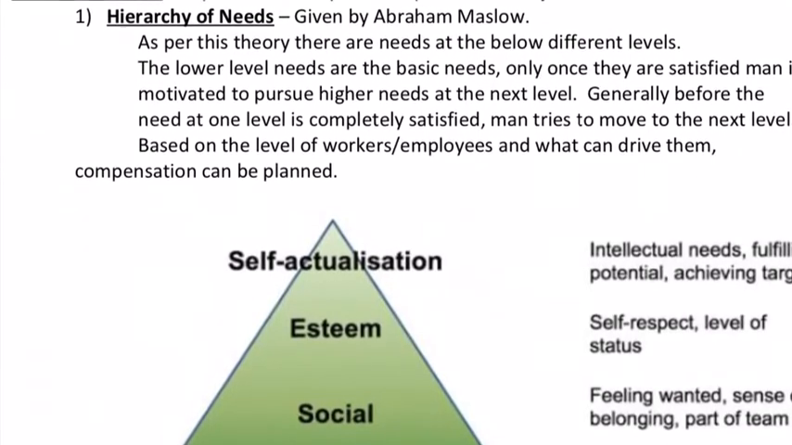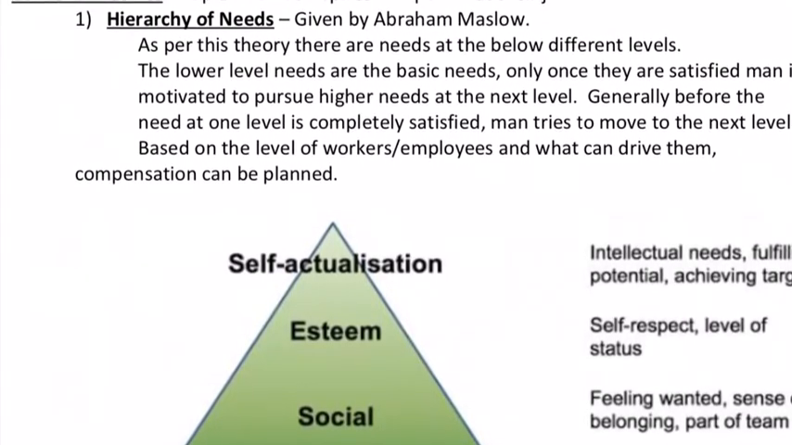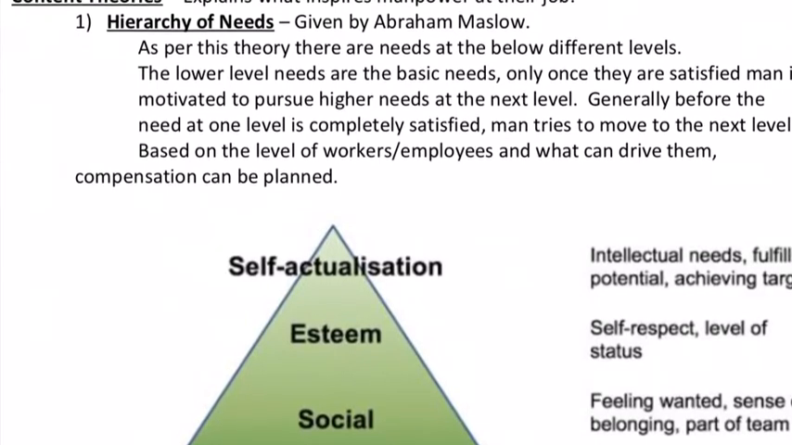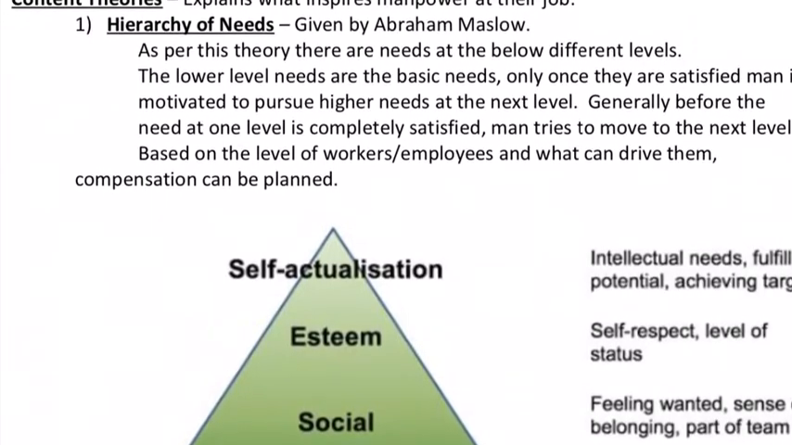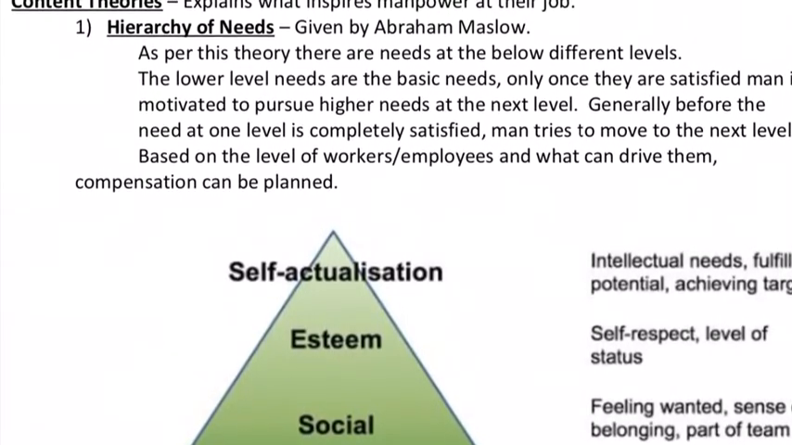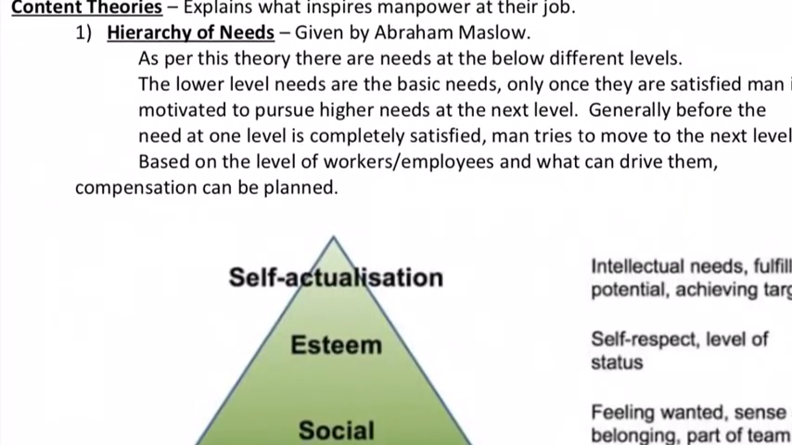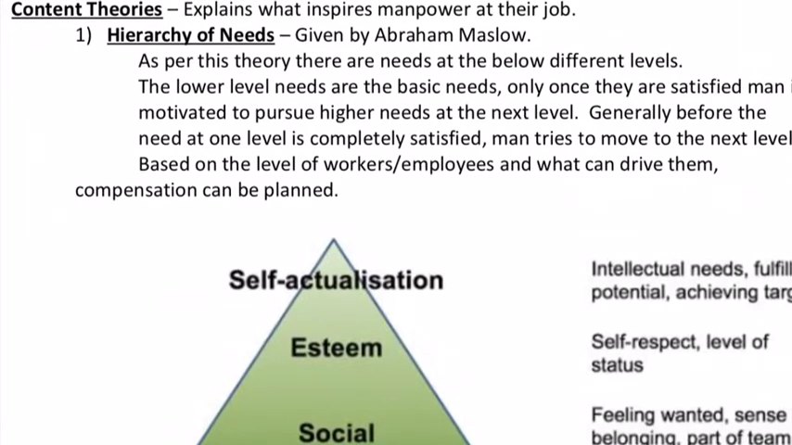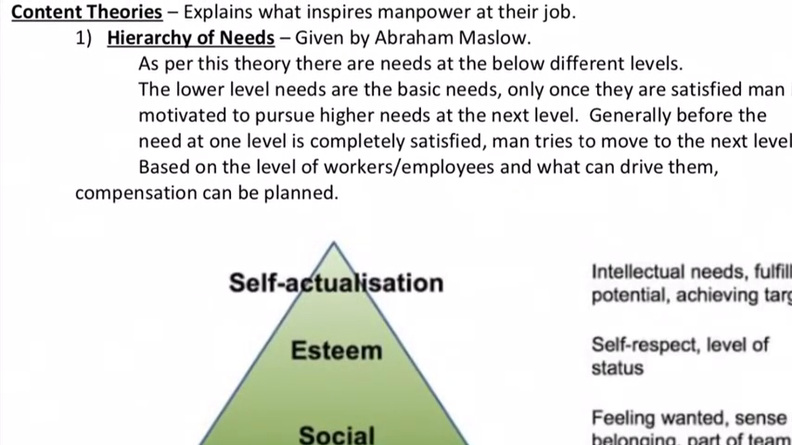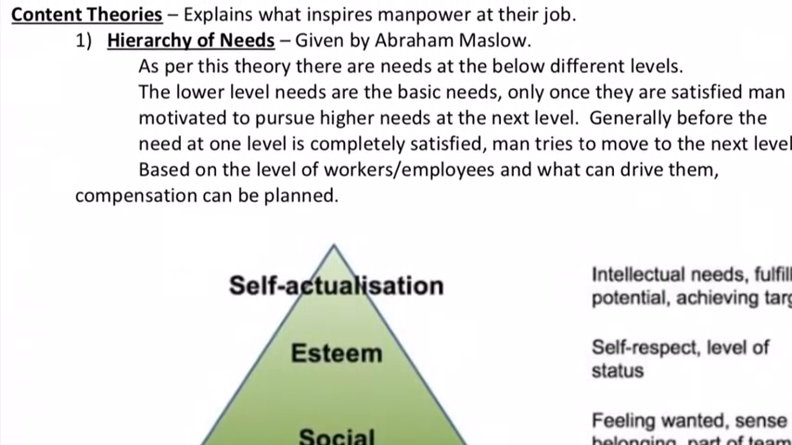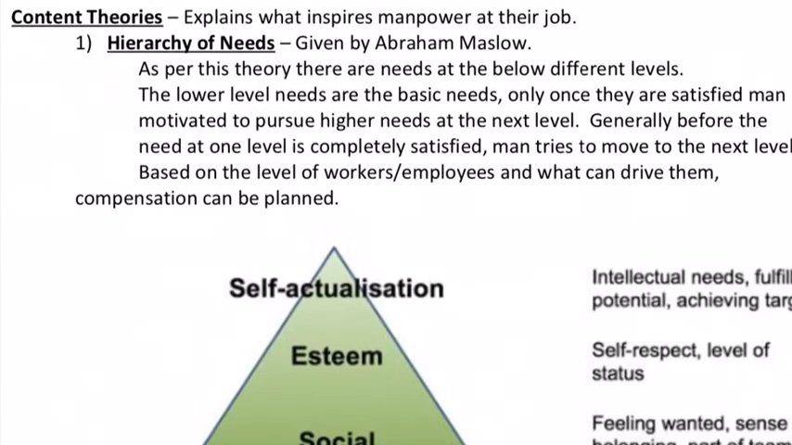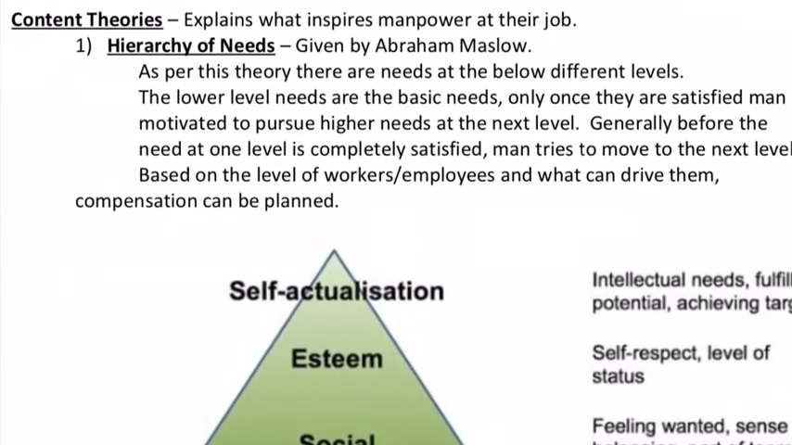Once this is satisfied, man moves to seeking the next set of needs. The next level would be safety needs, that is safety, security, and so on. So this is also seen. Early man used to hunt for food, shelter, and then he started living in groups. He started seeking security, safety. So this is basic human tendency.